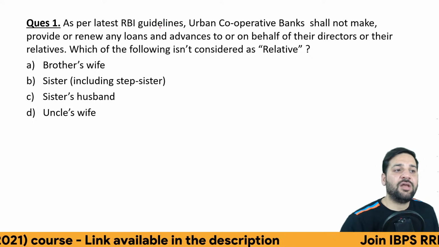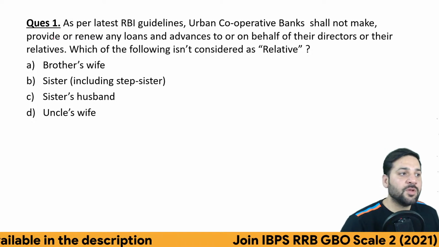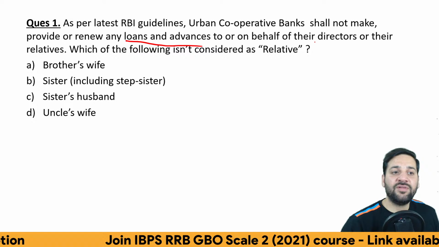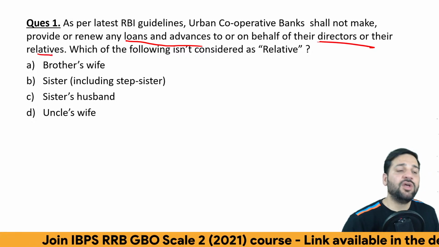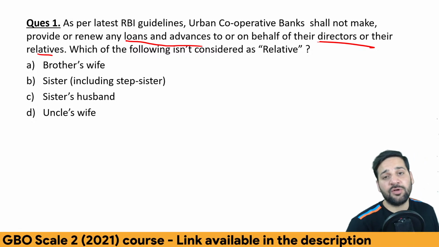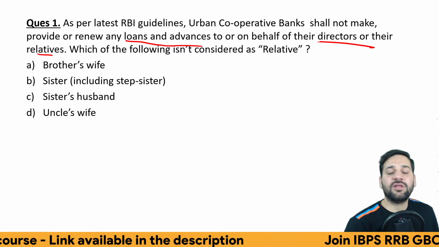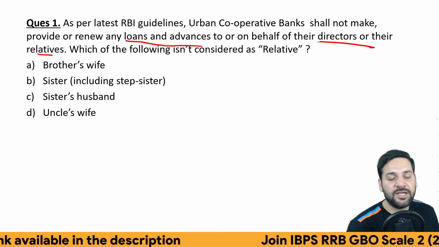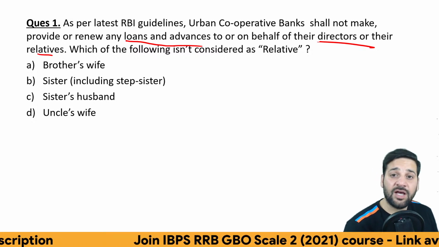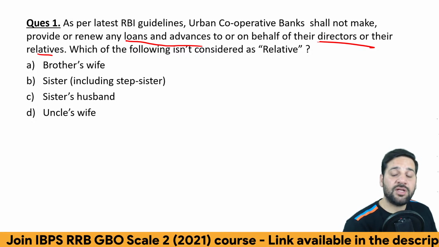As per the latest RBI guidelines, urban cooperative banks shall not provide or renew any loans and advances to or on behalf of their directors or their relatives. So what was happening? There was mishandling of funds by the urban cooperative banks. The directors were taking loans themselves, or their relatives were taking a lot of loans, right? And it was depositors' money, right? So the funds were mishandled. That's why RBI said, okay, directors are actually not allowed to give loans to their relatives.